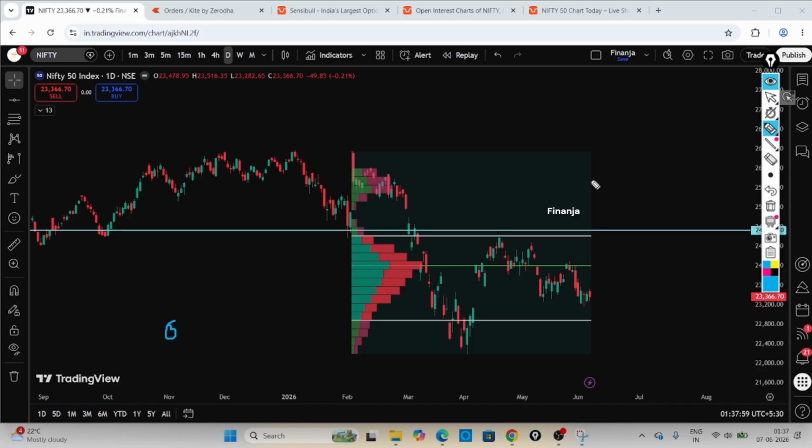And if the market has to go up, or a bull market should start, then it has to cross this resistance actually. You can see there are a lot of resistances here. This is what option traders are basing their decisions on, the value area high and value area low. And if it is trading around the POC, then they will be writing their positions and enjoying the theta decay.